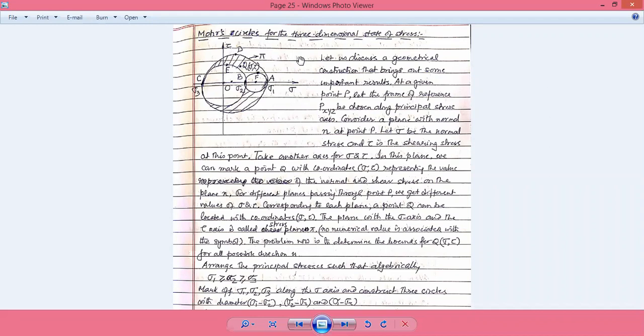In your strength of materials classes two years back, we went through the Mohr circle. The concept behind the Mohr circle is like this. If we have a particular prismatic bar subjected to a force along the x-axis, along the y-axis, and subjected to shear, where the force may be tensile or compressive, and shear stress along the x-axis and y-axis, what will be the principal stress over a plane at an angle theta with the longitudinal axis?